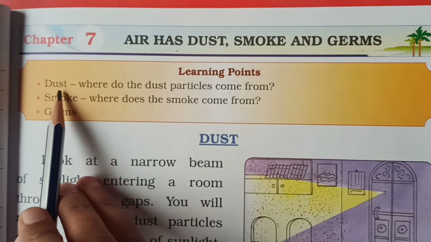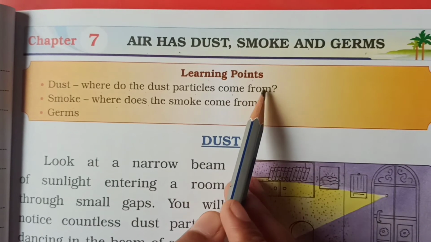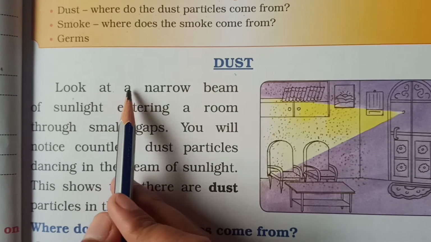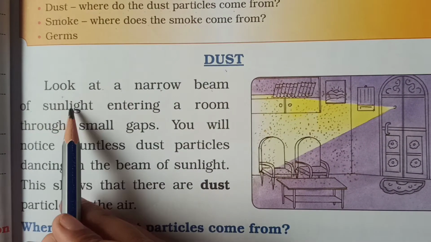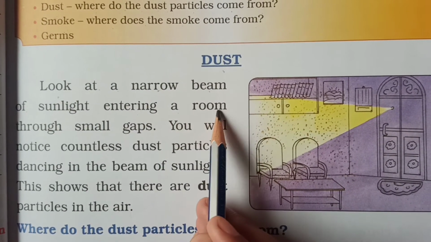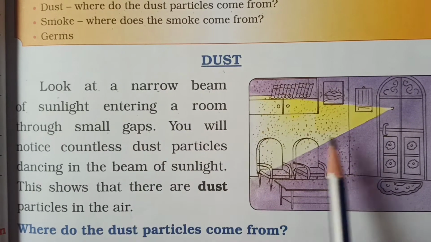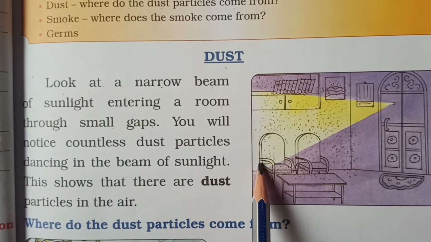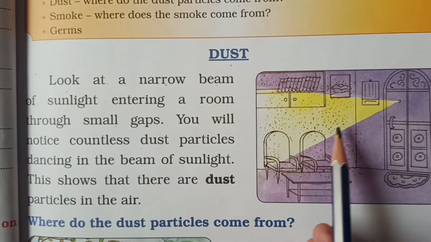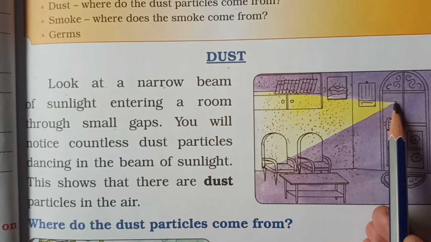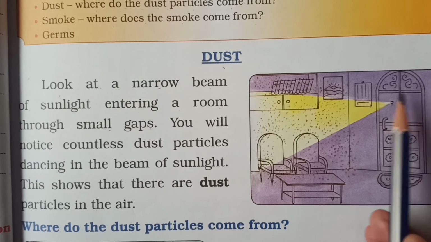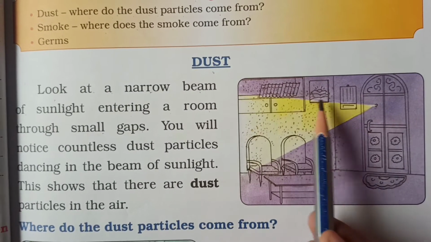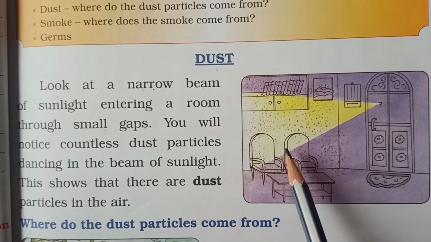Now first we will see dust. Where do the dust particles come from? See, here it is dust. Look at a narrow beam of sunlight entering a room through small gaps. Here you can see the beam of sunlight. See, this is the beam of sunlight, and from where is it entering? See here, it is a small gap. This is the door, and on this door you can see a small gap over here, and from this gap the sunlight is entering the room.